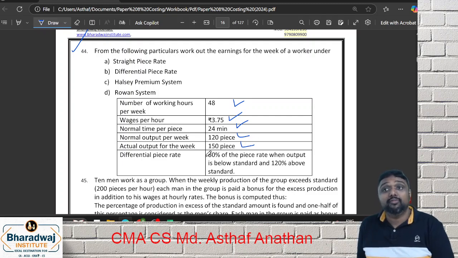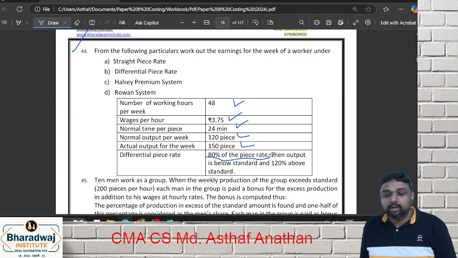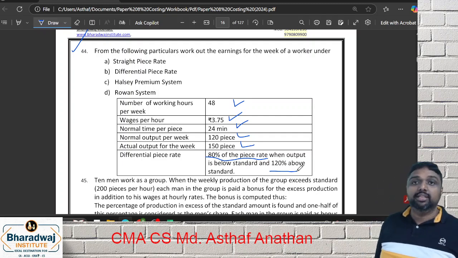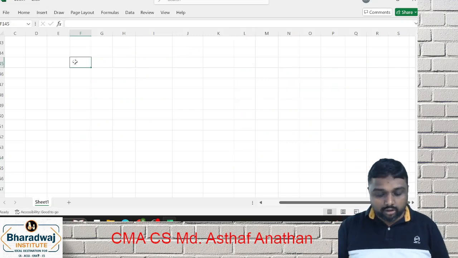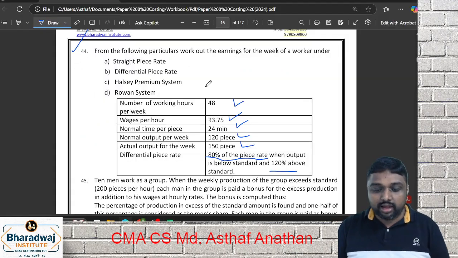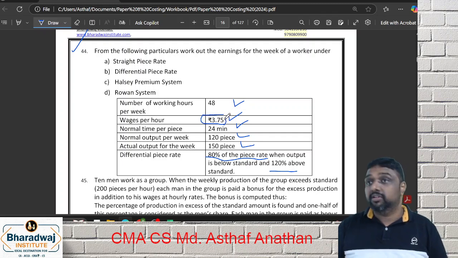See, the differential piece rate formula is given in the question. We know the formula, but they have given 80% piece rate when output is below standard, and 120 percent above standard. Shall we do it? If you want to do straight piece rate, first you need the normal piece rate. Here it is a question where the normal piece rate is not given, but we can find it out. In an hour, you are paying 3.75.